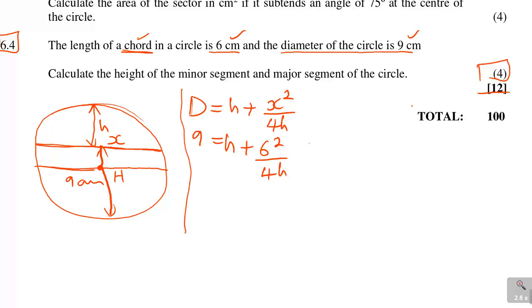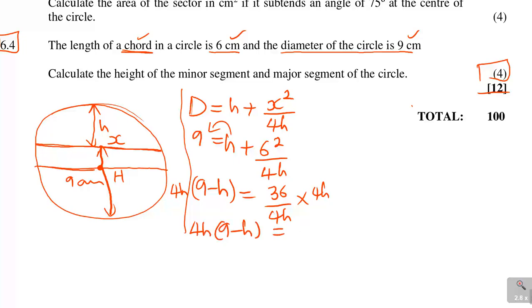So when you have done that, to solve for h, you have to take the small h to the other side. You have 9 minus h is 6 squared, which is 36, over 4h. Now multiply by 4h this side, open the bracket, and also multiply by 4h. So what you have is 4h times 9 minus h is equal to, you cancel there, 36.